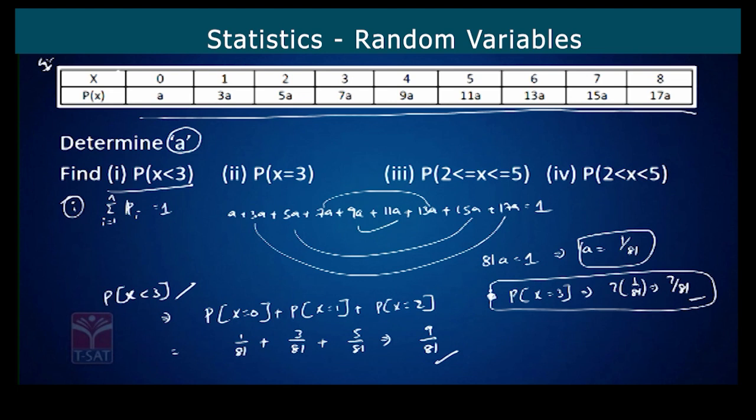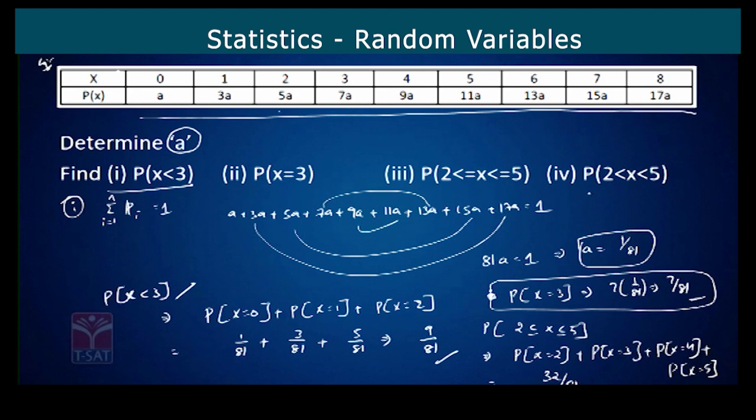Now, the next problem is probability of 2 less than or equal to X less than or equal to 5. Then what should we do? Probability of X is equal to 2 plus probability of X is equal to 3 plus probability of X is equal to 4 plus probability of X is equal to 5, we have to add everything. When we add, 2, 3, 4, 5 gives 5a, 7a, 9a and 11a, which will be equal to 32/81.